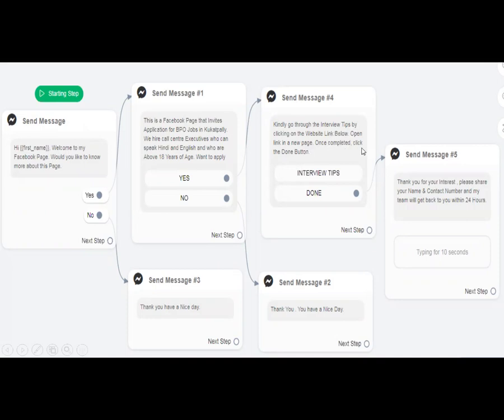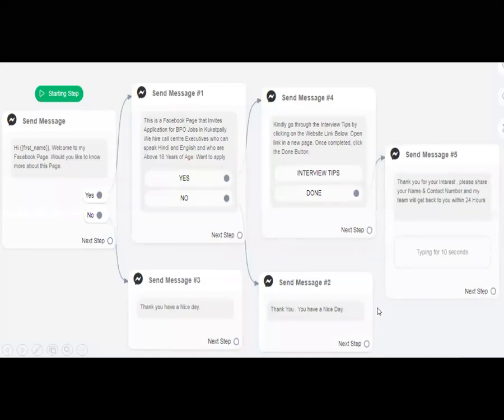Once completed, click the done button. If you click on interview tips and open it in the new page, then you can read through the questions. And once you click done, it says thank you for your interest. Please share your name and contact number and my team will get back to you within 24 hours. And after somebody types for 10 seconds, then you can add one more step: thank you so much for your details.